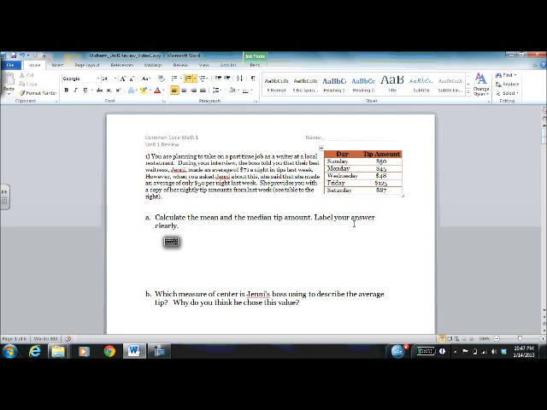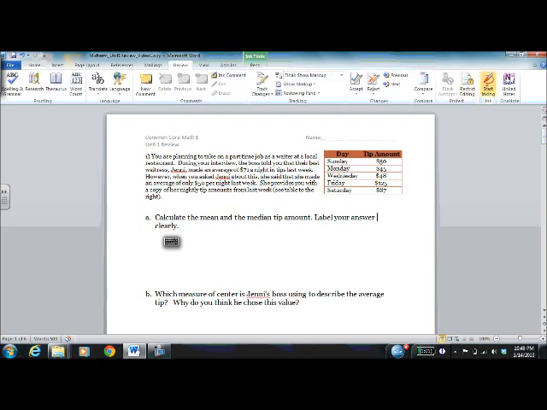So we're looking at the table here to the right. You can see on Sunday, she made $50, on Monday, $45, Wednesday, $48, Friday, $125, and Saturday, $87. So our first question is to calculate the mean and the median tip amount.